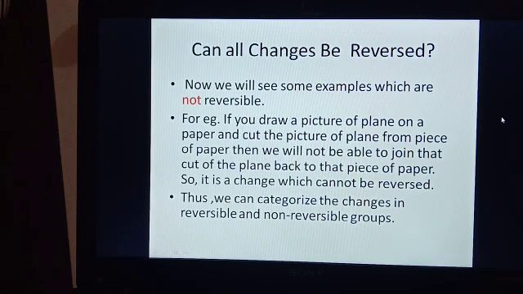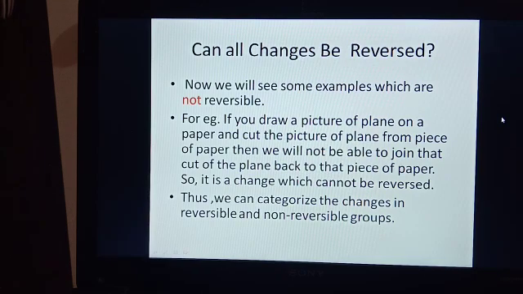Cold milk to hot milk. The cold milk you heat up, it becomes hot milk. Then after that, when you keep that hot milk outside for some time at room temperature, it again becomes cool. So this is a reversible change. Cold milk can be converted to hot, and a hot milk can again be converted to cold milk.